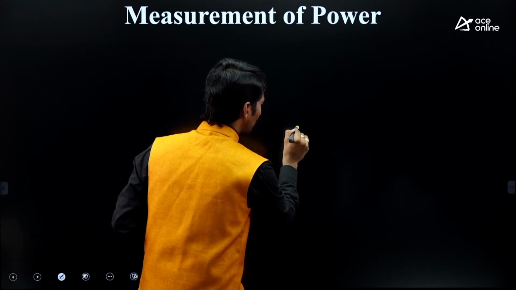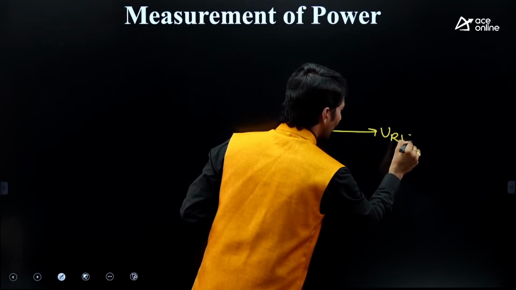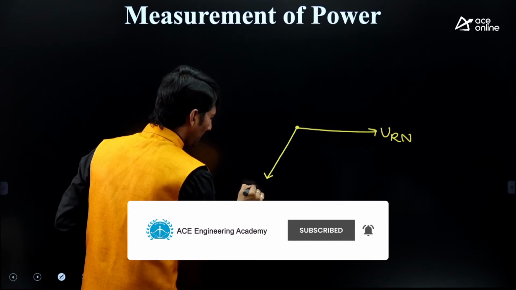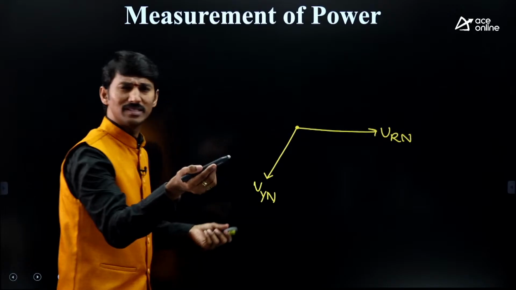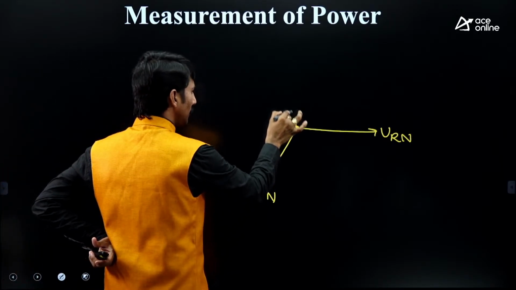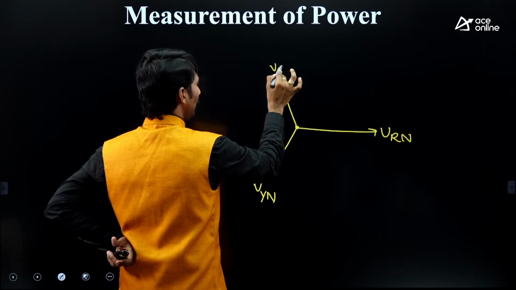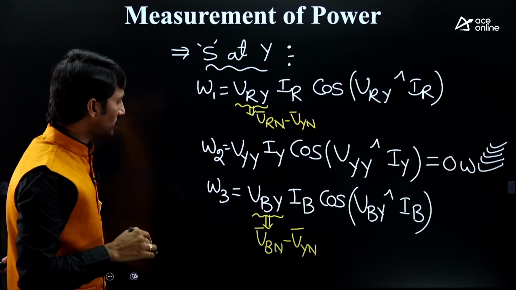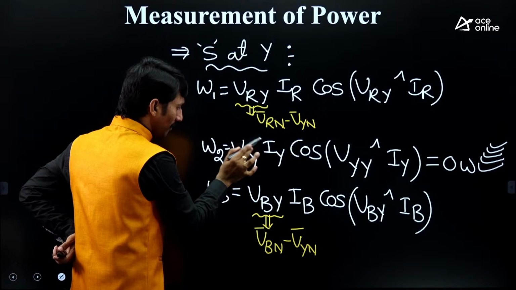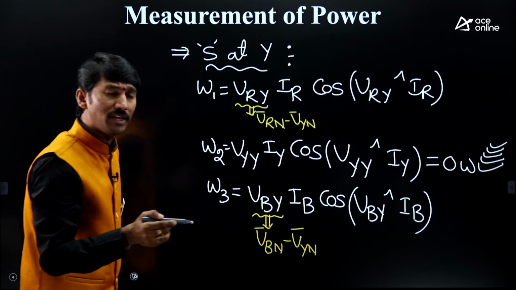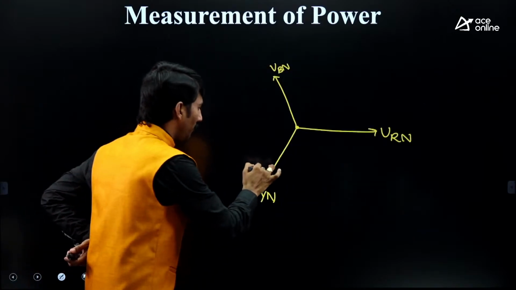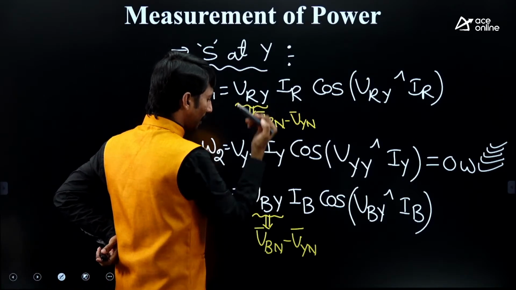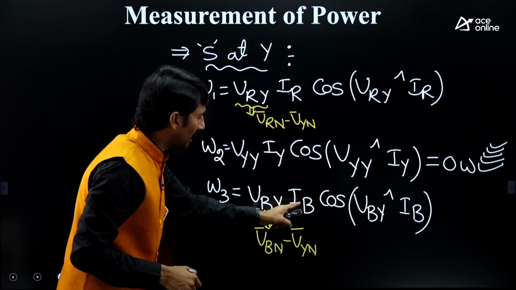Sir, this is the phasor diagram I am taking. This is VRN, and this is VYN, because the RYB sequence is generally followed, and this is VBN. VRN, VYN and VBN. Okay, right. The question here is, sir, RN is there, YN is there, BN is there, but what we require is minus VYN. So therefore, VYN should be reversed. Before reversing that, what else do we require here? IR you require, IB you require, IR as well as IB.